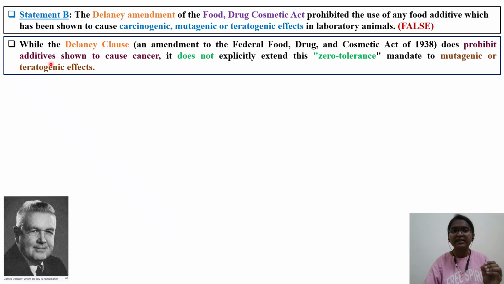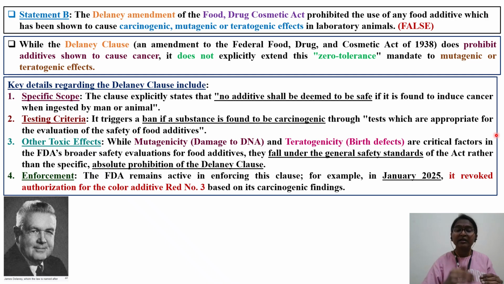It will prohibit food additives if that additive is carcinogenic in nature, shown to cause cancer. It does not explicitly extend this zero tolerance mandate to mutagenic or teratogenic effects. So mutagenic and teratogenic characteristics do not fall under the Delaney clause. So what are the key details regarding the Delaney clause?